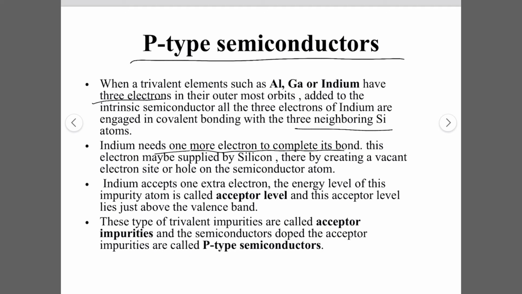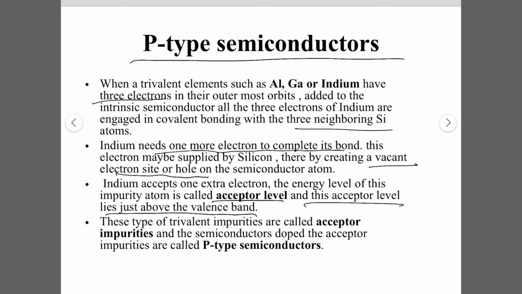This electron may be supplied by silicon, thereby creating a vacancy, and an electron site or hole is created inside the material. So indium accepts one extra electron. The energy level of this impurity atom is called the acceptor level, and this acceptor level is just above the valence band. So in the N-type semiconductor the impurity level is the donor level, and in the P-type semiconductor the impurity level is the acceptor level.